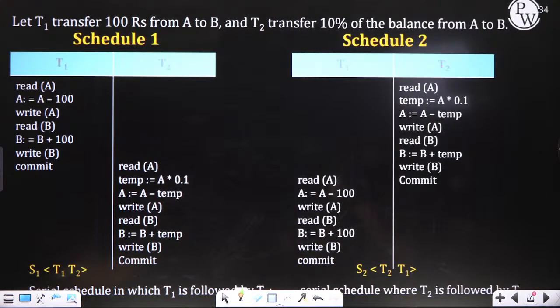What is the meaning of serializable? I will discuss right now. Just wait. Yes, everyone, let me know fast.